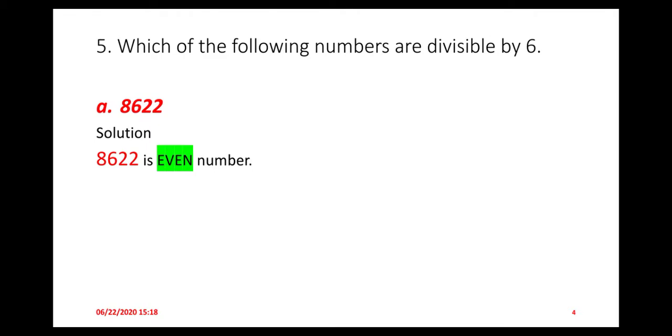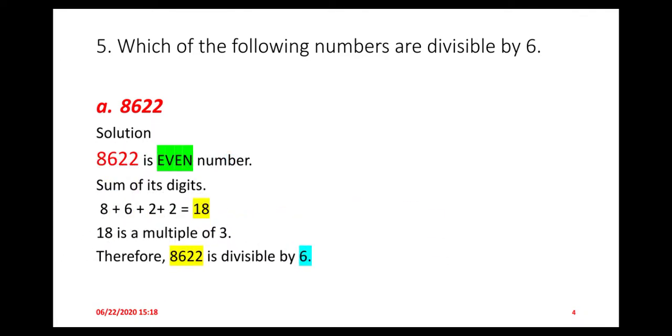First of all, we check whether this number is even or not. You can see that the last digit is 2, and 2 is a multiple of 2, so you can say that 8622 is an even number. Now the next step is to take the sum of its digits. 8 plus 6 plus 2 plus 2 gives 18. 18 is a multiple of 3. Therefore, you can say that 8622 is divisible by 6.